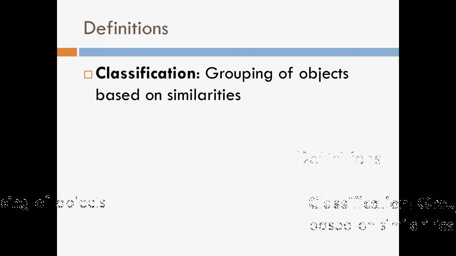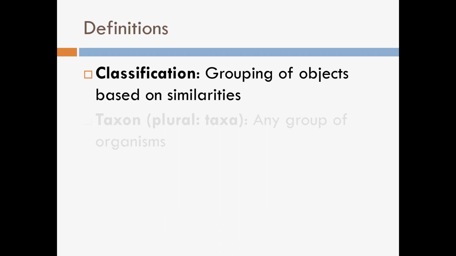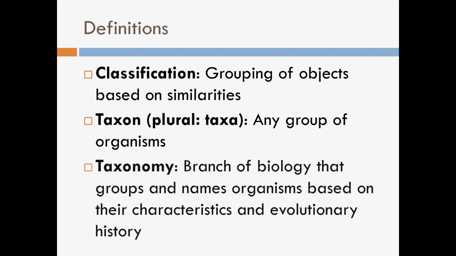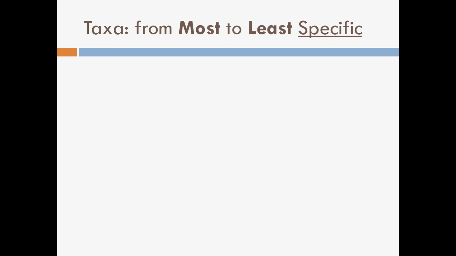Classification is grouping of objects based on similarities. Taxon is any group of organisms, and taxonomy is a branch of biology that groups and names organisms based on their characteristics and evolutionary history. So a taxa can be ranked, or categorized, from most to least specific.